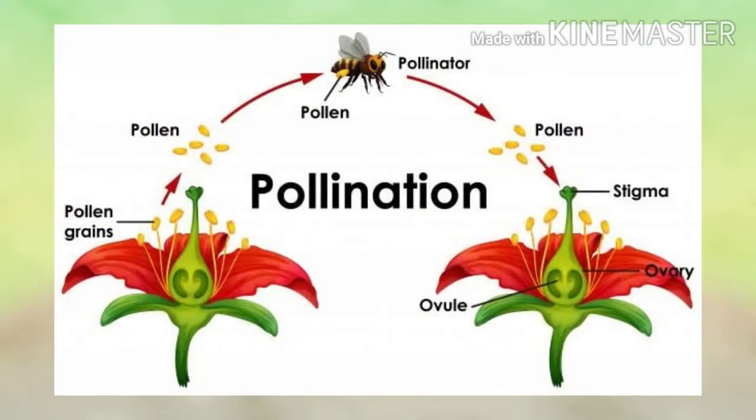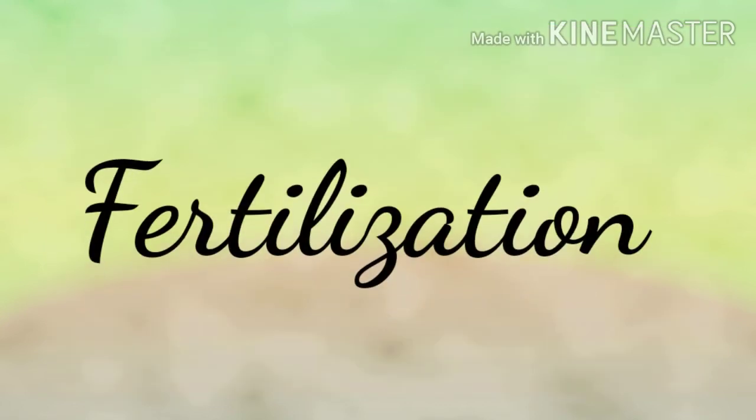Male part is the anther and the female part is the stigma. So, pollination is a process by which pollen grains are transferred from anther to the stigma of a flower. Now, in this video, I'll be telling you about fertilization and seed germination.